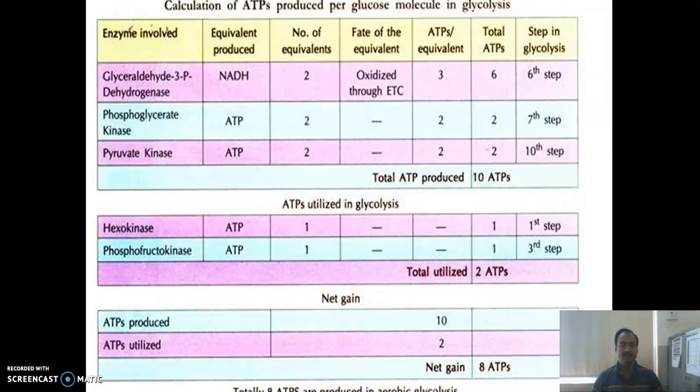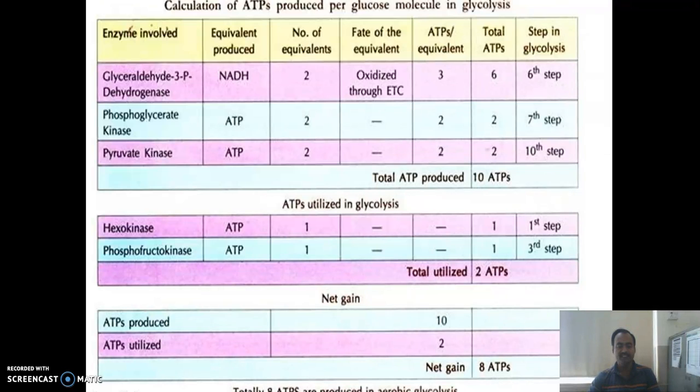It means 6 plus 2 plus 2, total 10 ATP will be produced in that process. While 2 ATP are utilized in the energy investment steps, the first step and third step. So ATP produced is 10, ATP utilized is 2, net gain is 8 ATP.